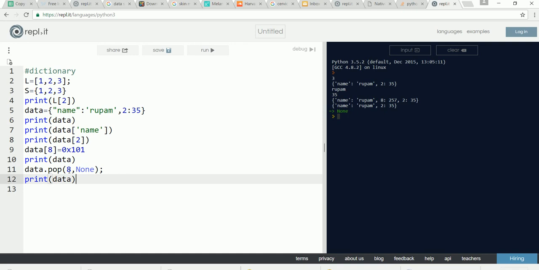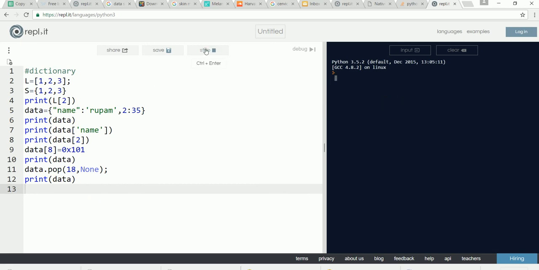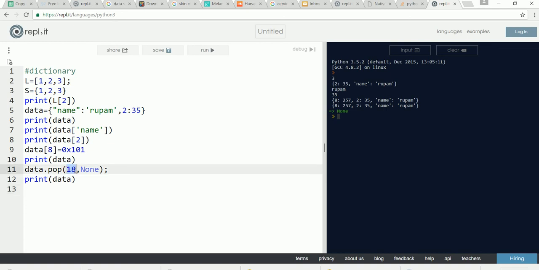What if I want to remove a key which is non-existent? Say, let us try to remove 18. You see, 18 is not there, so it doesn't do anything because it cannot find that data. Now, if you give name, the key name is removed, so it has now 2 keys.